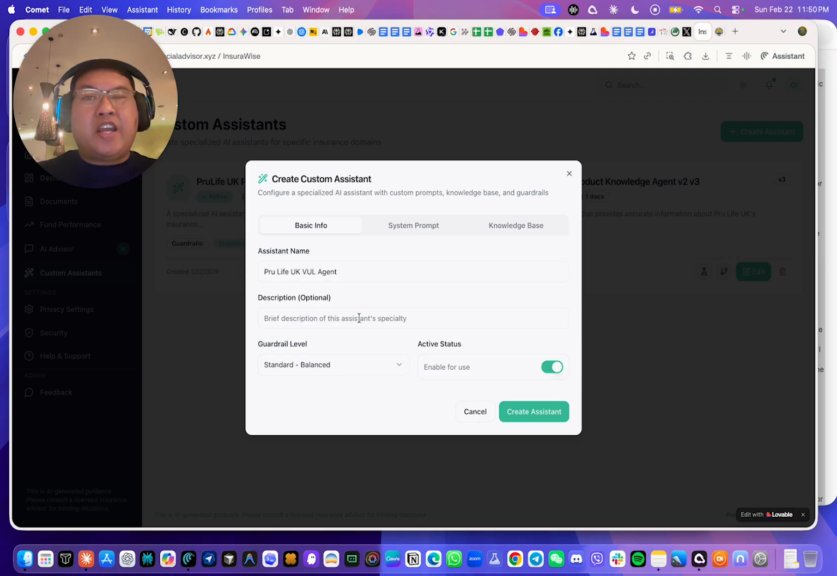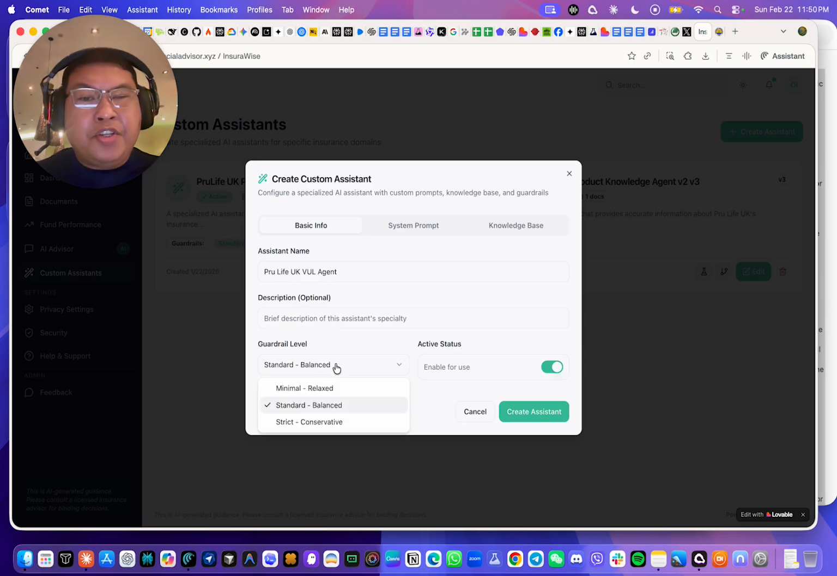So this will serve as our AI agent. And then you have the option to put certain guardrails. The purpose of these guardrails is for us to be able to control how the AI responds. Let's say, for example, if we want it to be more strict, making sure that it only answers specific questions, we can click strict. Or if you want its response to be balanced, like for example, a little bit of creativity plus the accuracy, you can click balance.